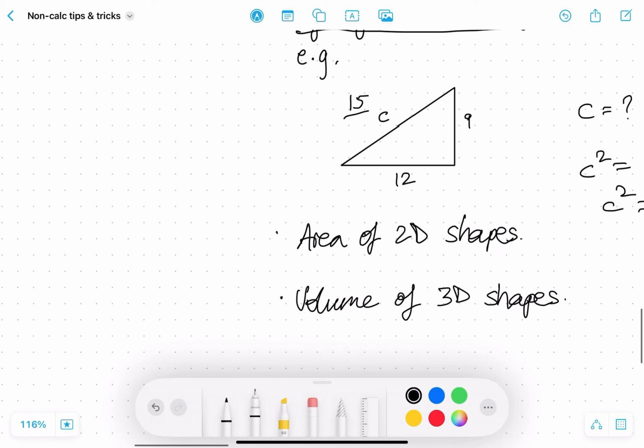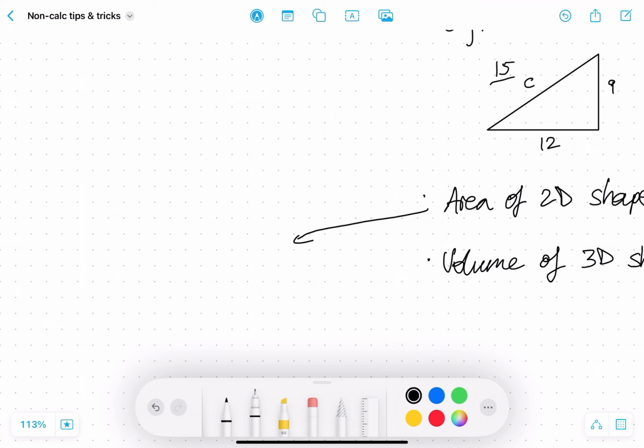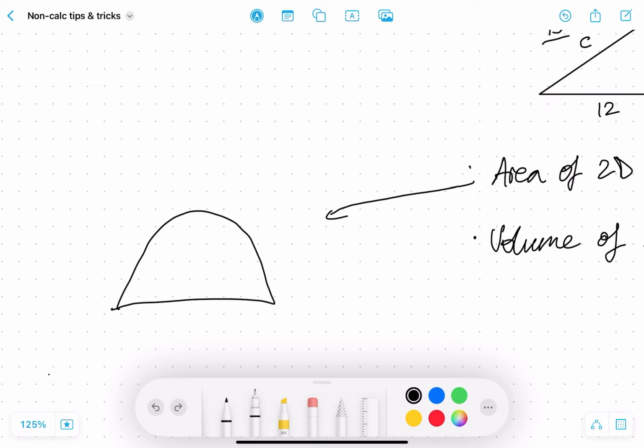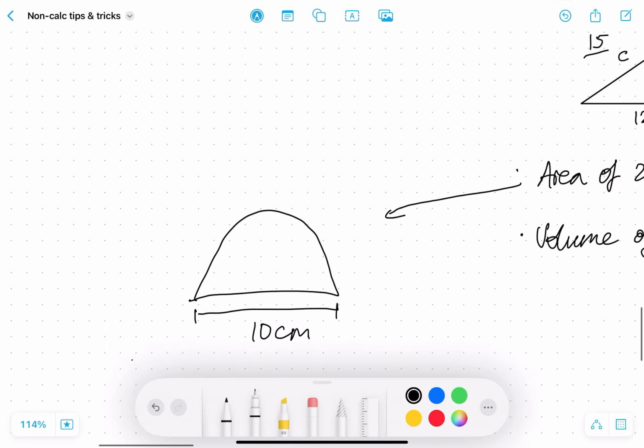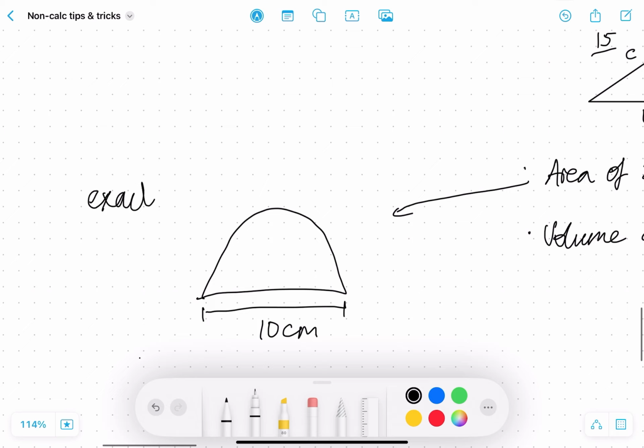But I just want to point out here that in the area of 2D shapes, they may, for example, give you a semicircle, and they give you that, let's say, the diameter is 10 centimeters, and they ask you to calculate the area of this semicircle and to give it in exact form.